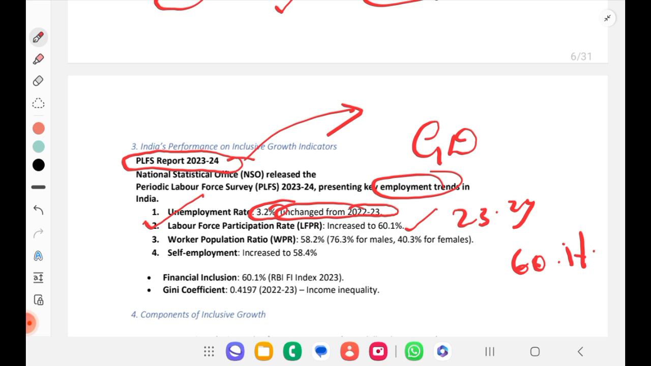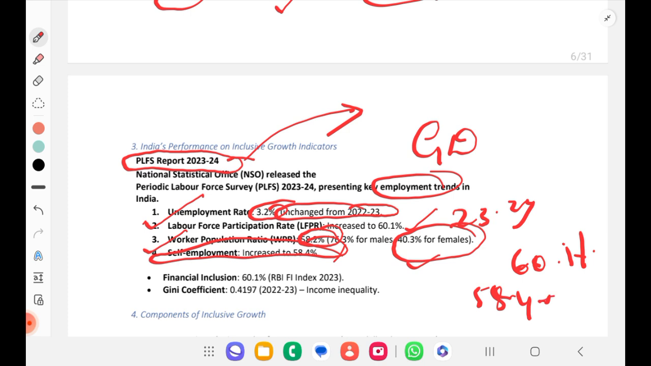Why is it important? Because once people start earning, they can lead a developed life or a decent, dignified life, right? So the worker population ratio is also 58.2%. Among that, less than 50% are female, that is 40.3%. Self-employment has improved to above 50%, that is 58.4%. If you can remember these figures, you can use them in n number of ways.